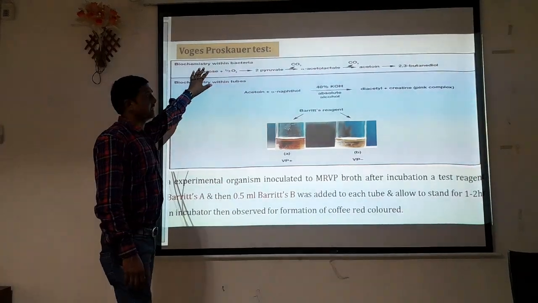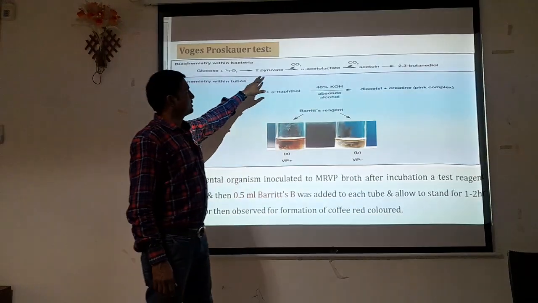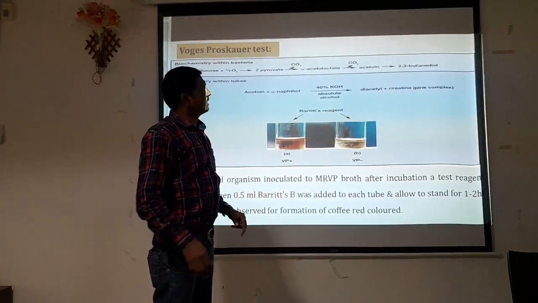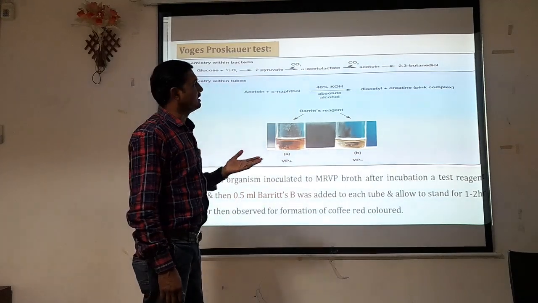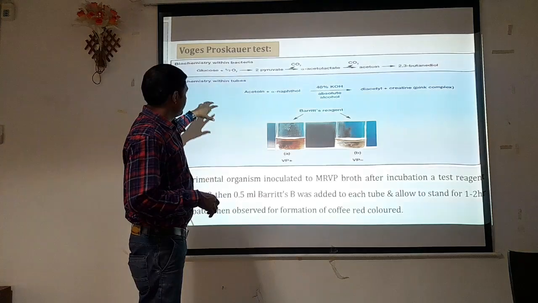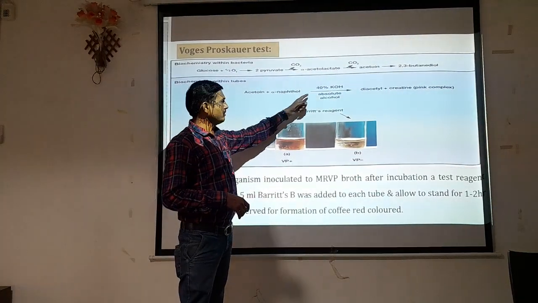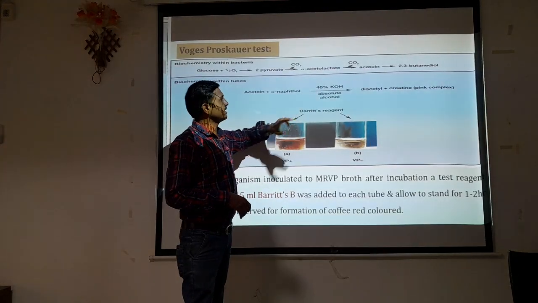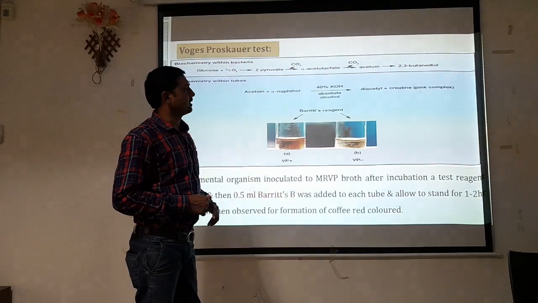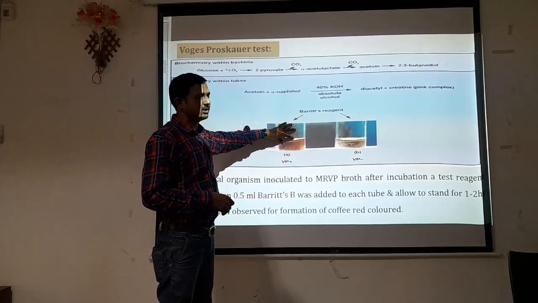So this is how the reaction is carried out. What happens inside the bacteria? Glucose molecule plus oxygen produces pyruvate, and carbon dioxide is released. Here acetolactate plus carbon dioxide is released, and it produces acetoin plus 2,3-butanediol. Inside the tube, what happens? Acetoin plus alpha-naphthol, in the presence of 40% KOH, produces diacetyl plus creatine, that is a pink color complex. After the addition of Barritt's reagent, it forms a coffee color ring.